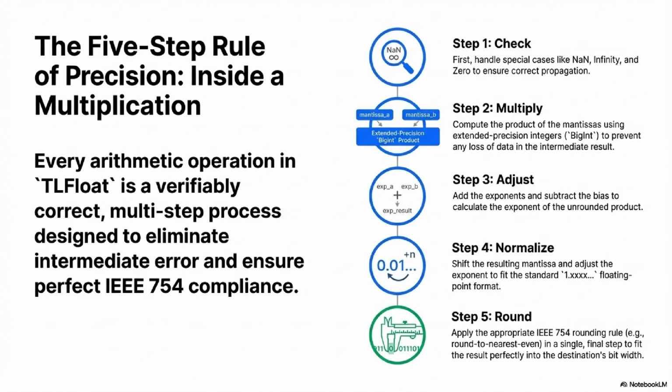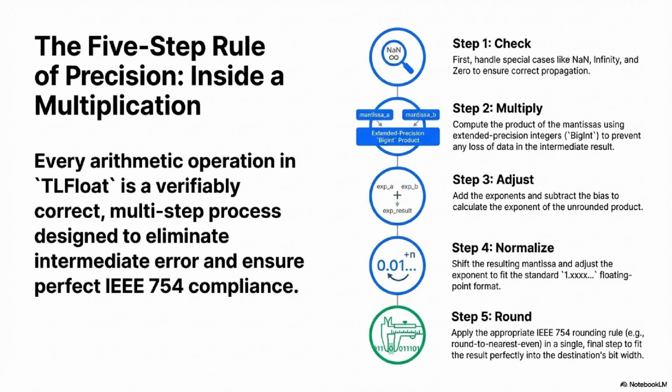Sure. The first step is always special case handling. Before any calculation even starts, the library checks if either of the operands is a NaN, infinity, or a 0. And the rules have to be exact. For example, if you multiply infinity by 0, the result must be NaN. If you multiply infinity by any non-zero number, the result must be infinity. All those rules have to be hard-coded and checked first.